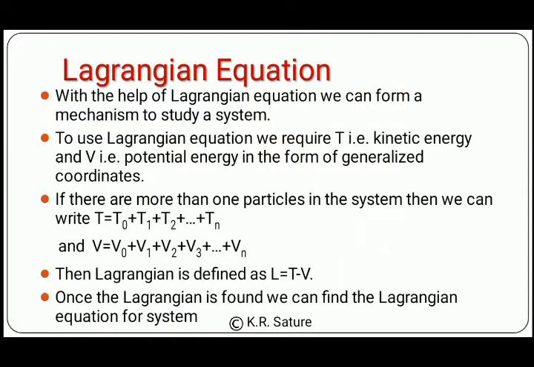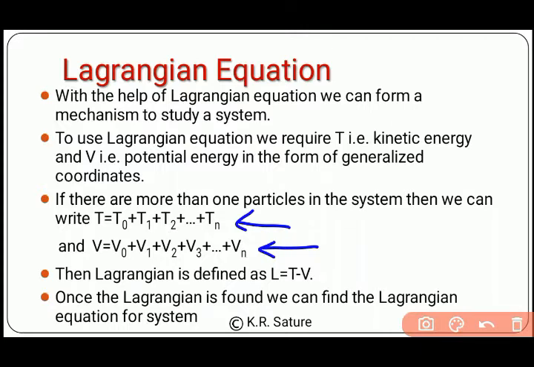From this equation we can formulate a mechanism to solve a system. For that we first should know the kinetic energy and potential energy of that system. So we first find the kinetic energy and potential energy in the form of generalized coordinates of that system. If there are many particles in that system, then the kinetic energy will be the sum of the kinetic energy of the individual particles, and the potential energy will be the sum of the potential energy of the individual particles.